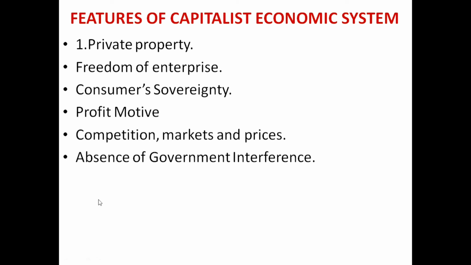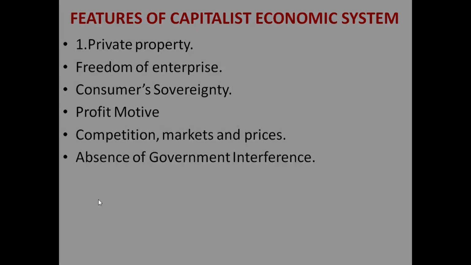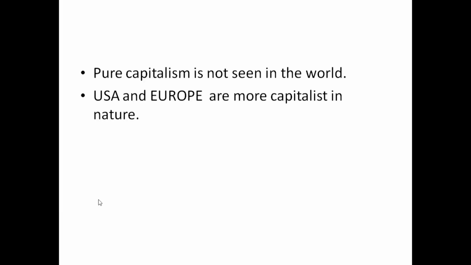Then absence of government interference. As I already told you, minimal interference will be there, or absence of government interference will be there. It may be either absent or kept to the minimum in a capitalist system. So these are the features of the capitalist system.